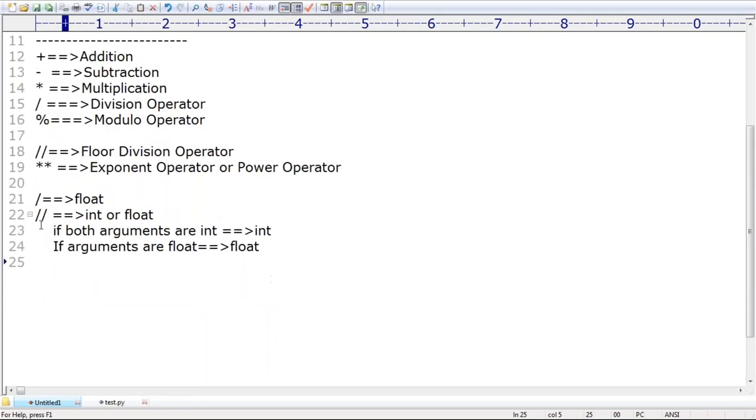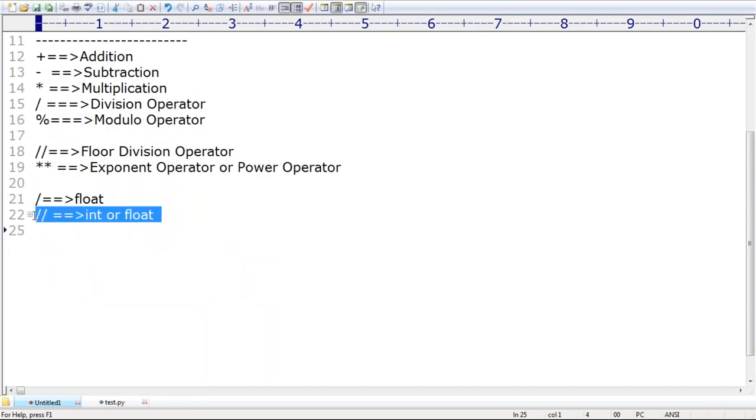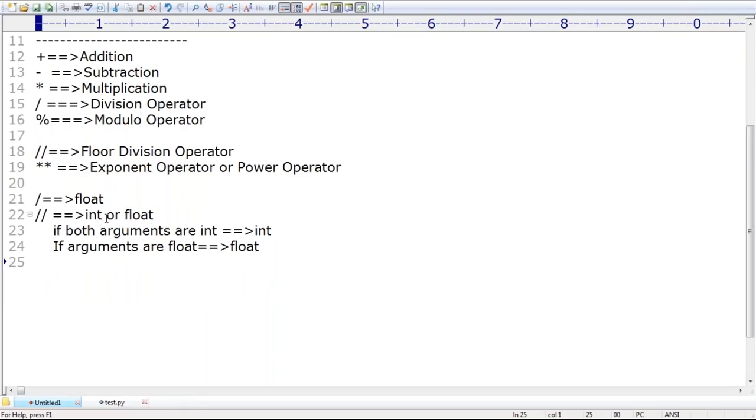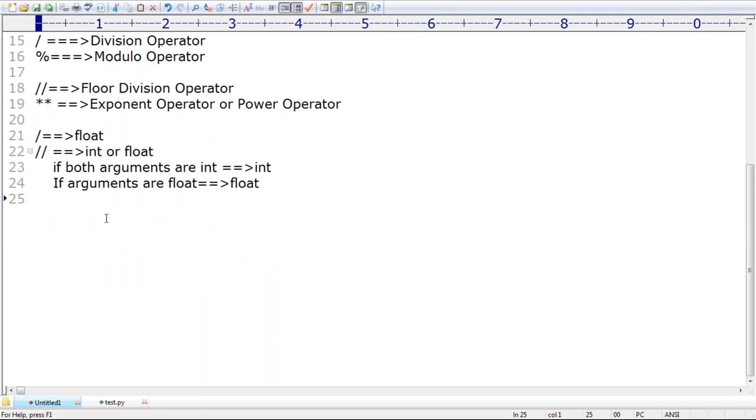So this is applicable for integral arithmetic as well. Yes, it is applicable for floating point arithmetic also. But simply, this division operator always returns only a floating point value, only the float data type. Clear? Is any explanation required?